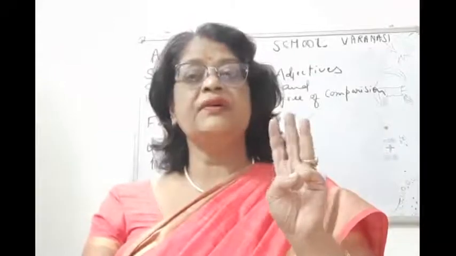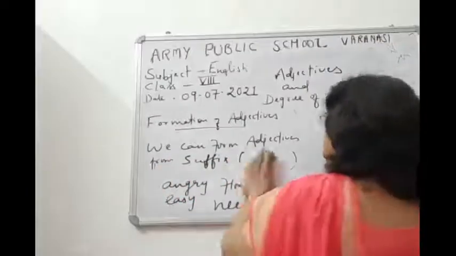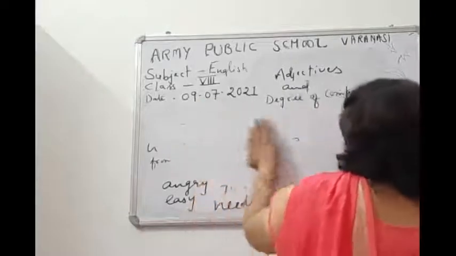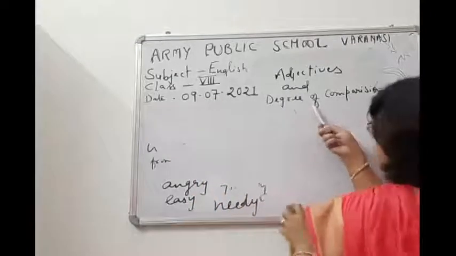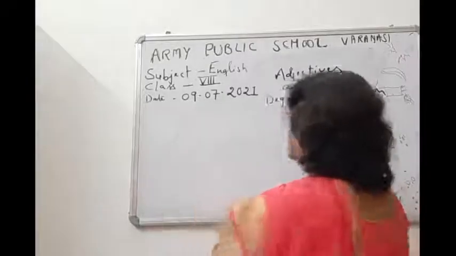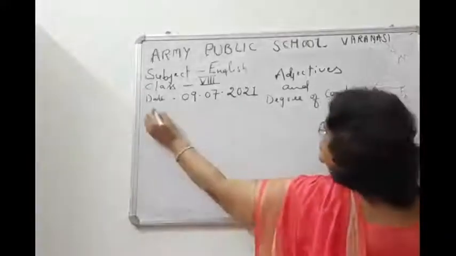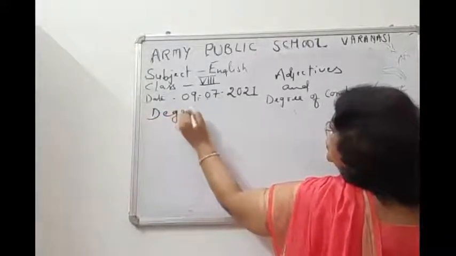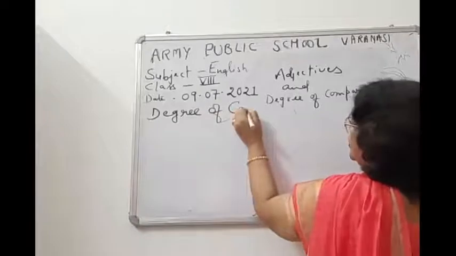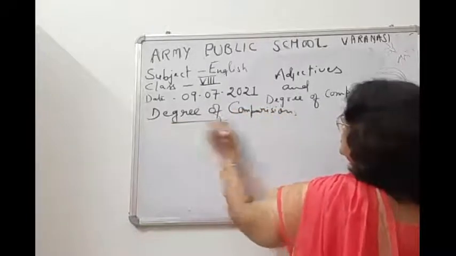Now children, we are going to do degree of comparison, right? In our grammar lesson, these two topics are merged. So now our topic is degree of comparison.